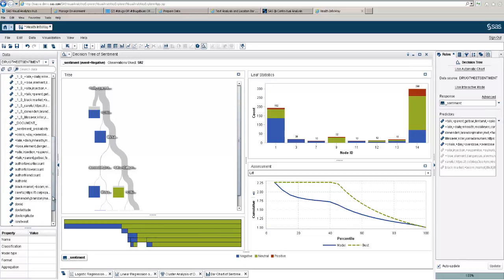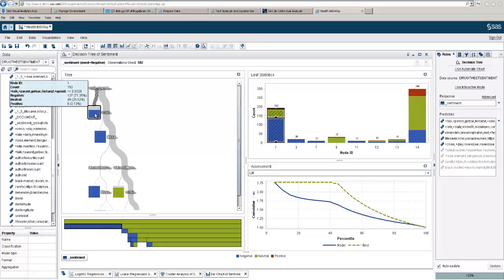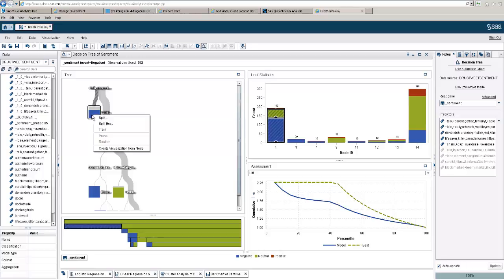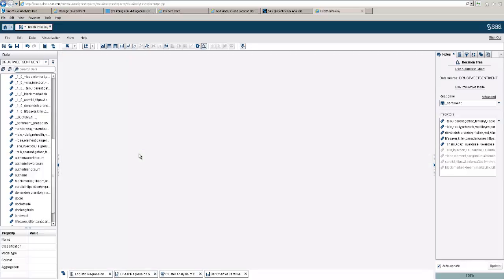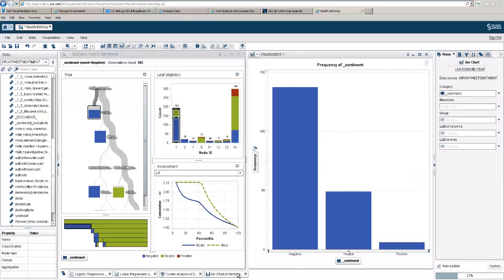In addition, from those different topics that were created, we now have that in a numerical form, where it's a percentage. So we'd actually put that into our predictors and see which ones are important and which ones are not. And then that's going to build a decision tree that will group these different factors together. Let's say I wanted to look at the negative sentiment of a particular group, because it seems to have a high negative sentiment. You can actually create a visualization from this. And that's where we got to what we saw earlier.